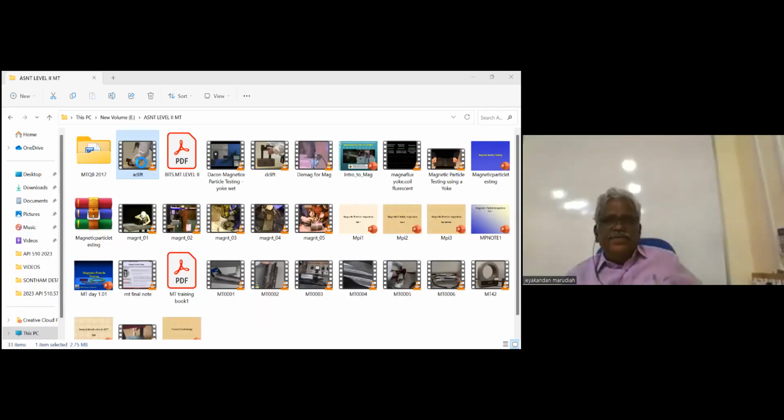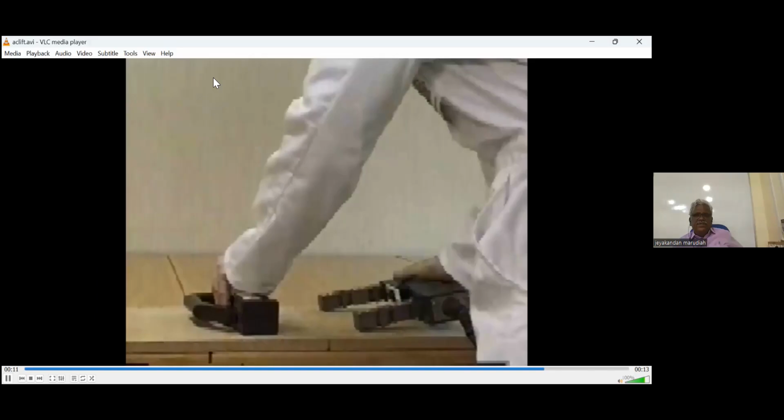And you should know these things also. Satisfactory field strength: AC lift 4.5 kg close. This is the DC lift.